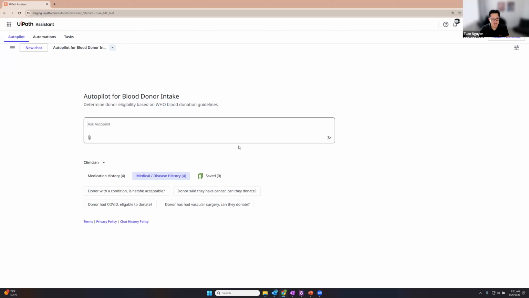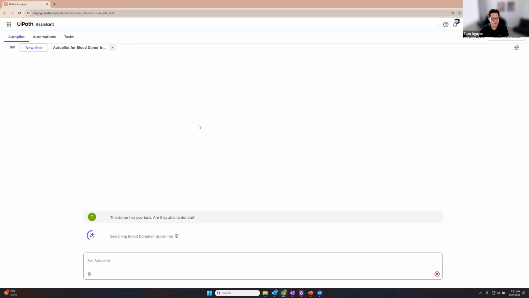So let's say a donor has psoriasis and has taken, let's get the medication out of it. Are they able to donate? Right. So it's going to search that context grounding index, and then it's going to return back information for me, right? Although you could have done this all in one autopilot, part of Autopilot for Everyone, doing it this way is going to be much more useful for you just because LLMs are better when you segment or narrow the scope of what they can actually do.